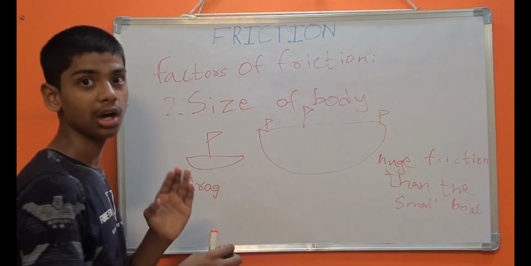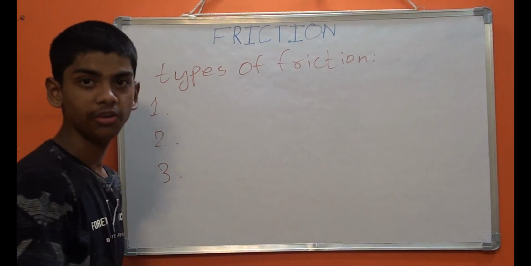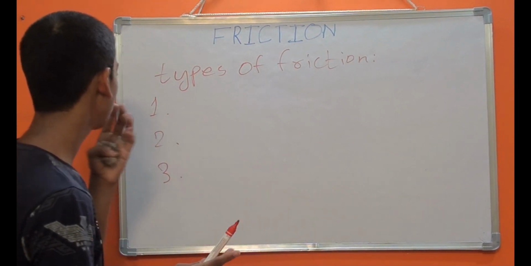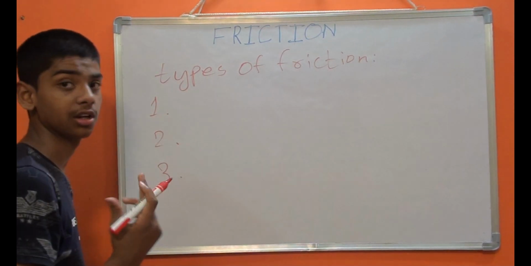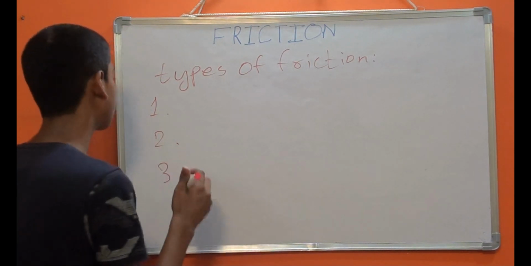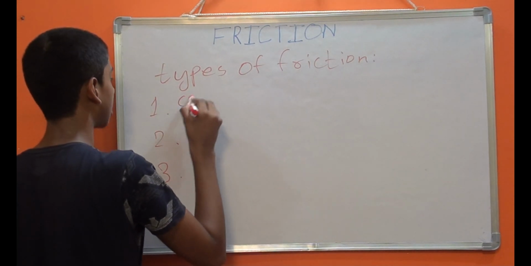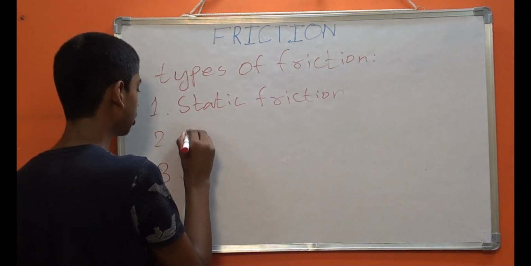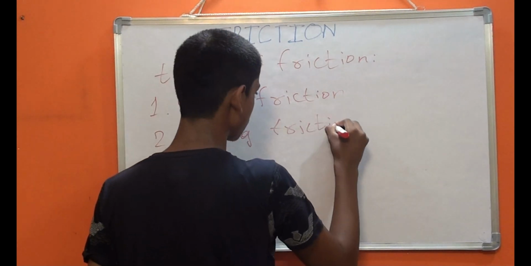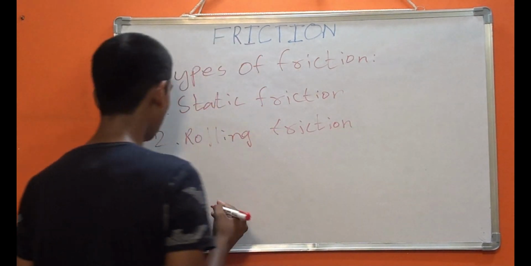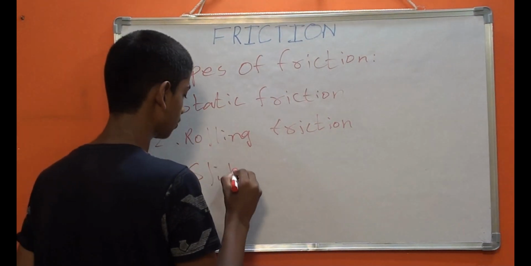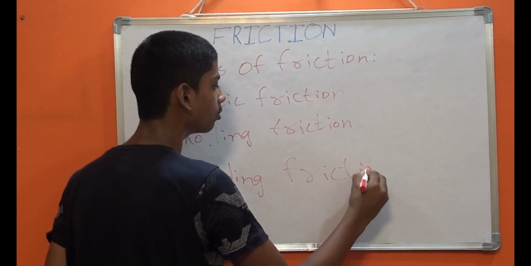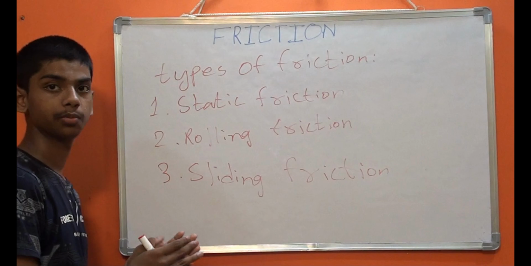Now let's see our next topic, which is types of friction. We have three types of friction. Those are static friction, rolling friction, and sliding friction. We will learn about these three frictions one by one.